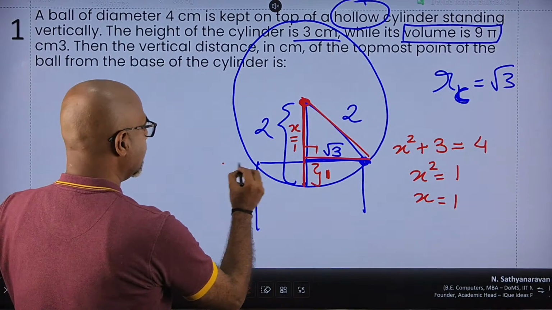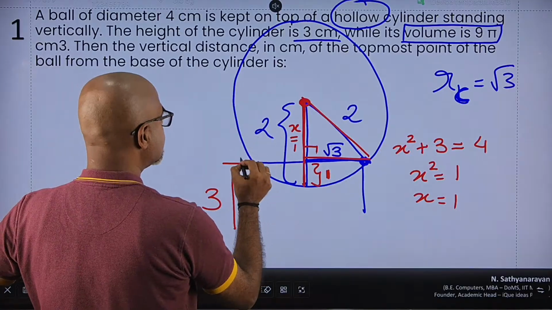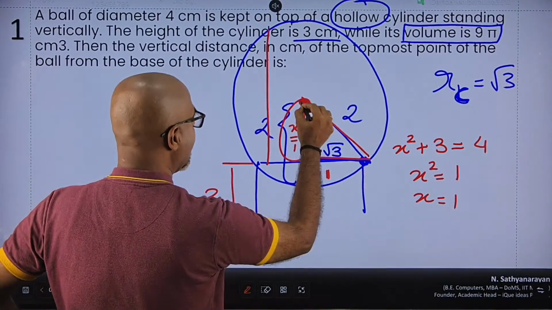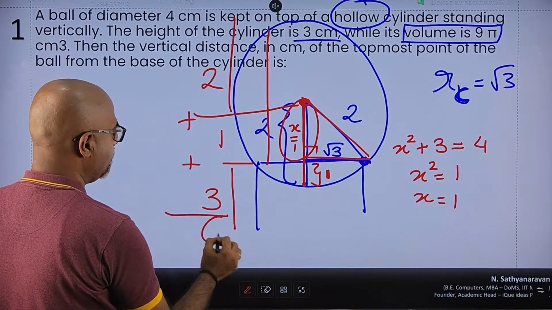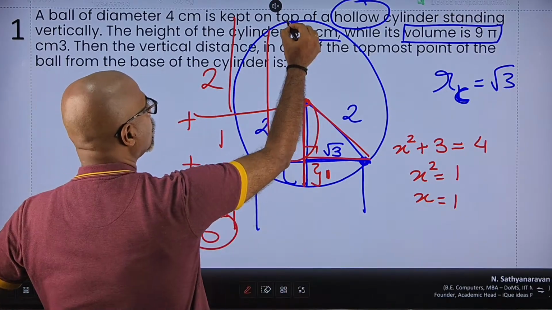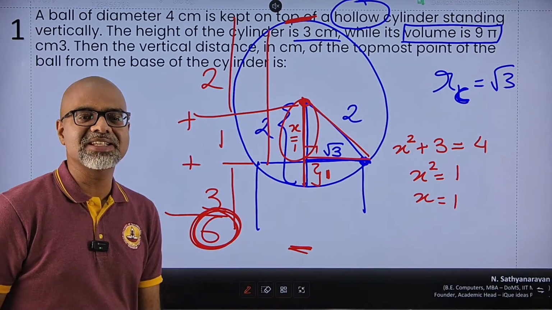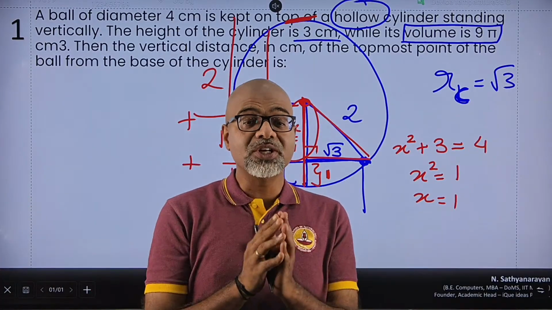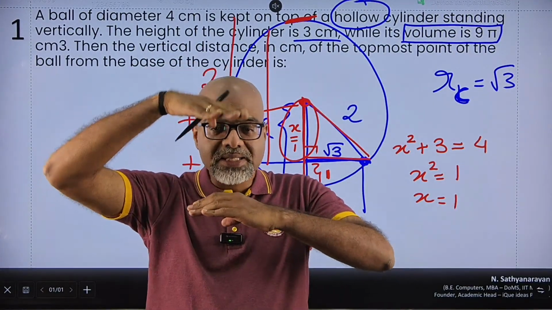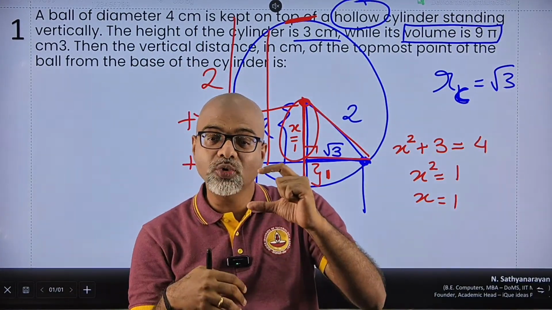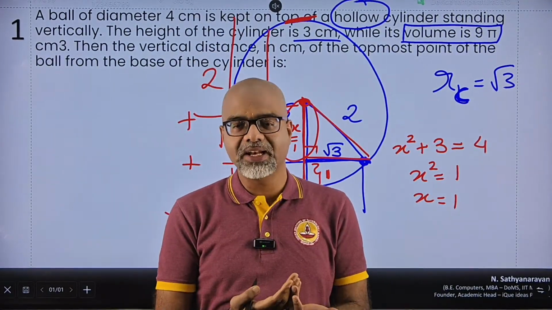So in reality, my height of the entire cylinder is 3 centimeters, and the part which is sitting outside is this portion x, 1, plus the remaining radius, which is 2. So 2 plus 1 plus 3, the distance of the top of the ball from the base of the cylinder is actually just 6 centimeters, not 7. The trick in the question was understanding that the ball is not sitting totally on top of the cylinder. Some portion of the ball has actually sunk in. So you have to account for that. But using the basic funda of Pythagoras' theorem, we were able to very clearly identify that.